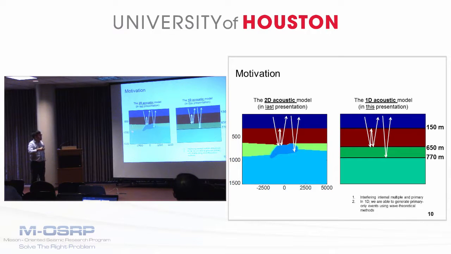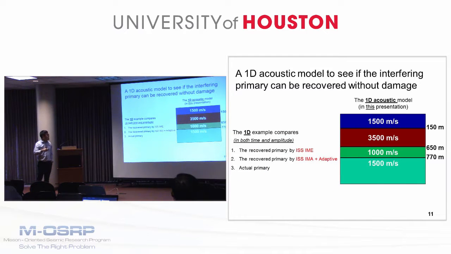Just like the 2D acoustic model, we designed this 1D acoustic model to allow an internal multiple and a primary to destructively interfere. Also, in this 1D case, we can use the finite reflectivity method to generate the primary-only events to compare the recovered primary with the actual primary, to see if the ISS-IME can recover the primary without damaging it.